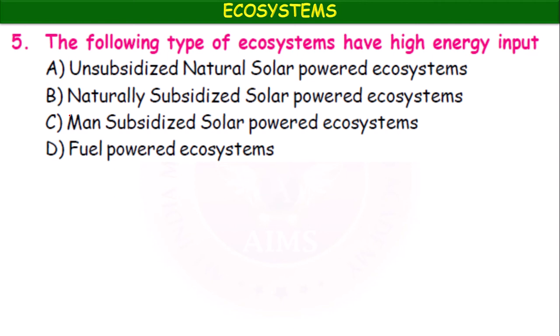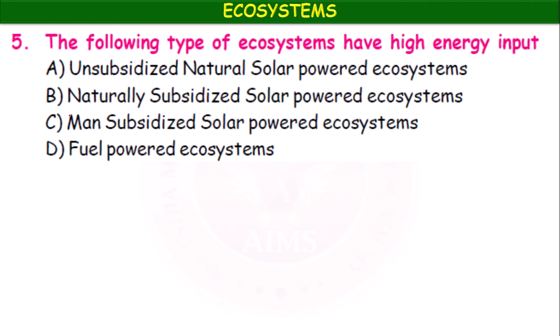The following type of ecosystems have high energy input. Option A, unsubsidized natural solar powered ecosystems. Option B, naturally subsidized solar powered ecosystems.